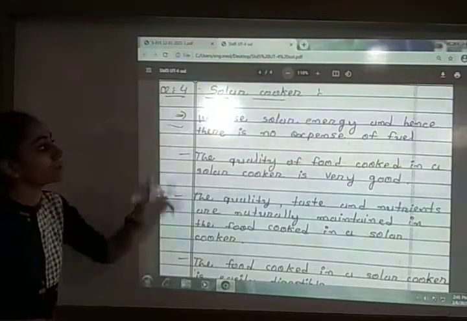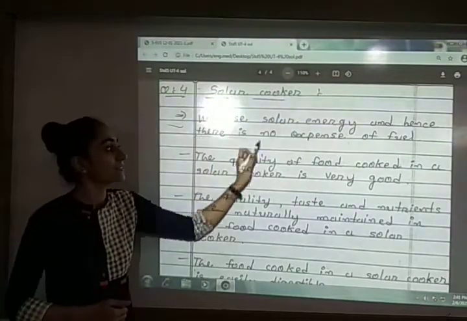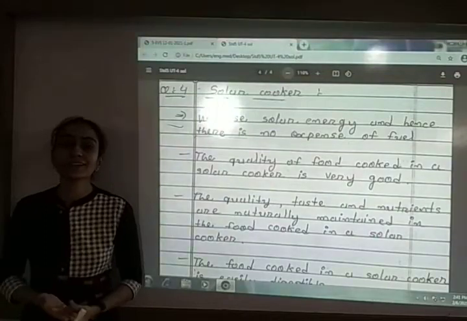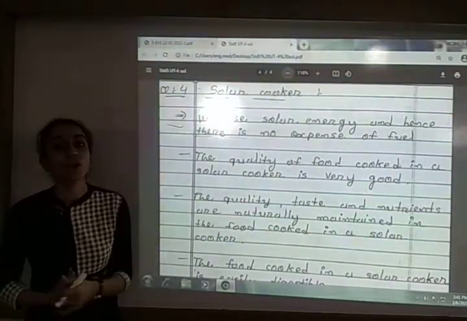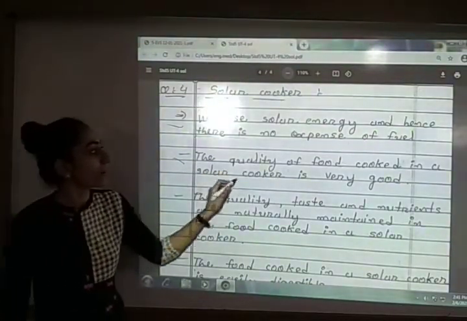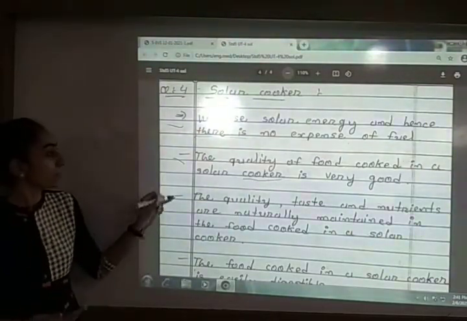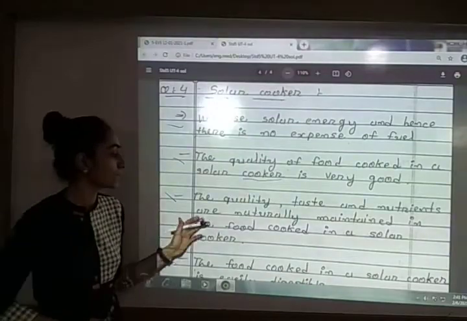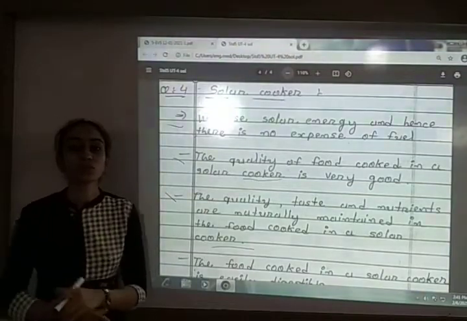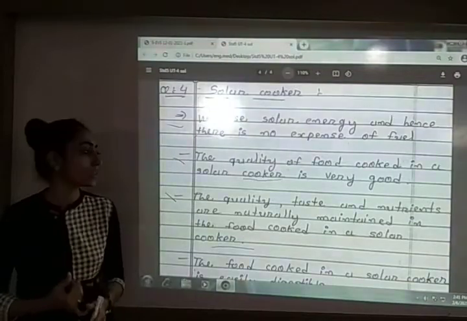The advantages of the solar cooker are: the first is that we use solar energy and hence there is no expense of fuel. In the solar cooker we are using solar energy which we get free of cost. Next, the quality of food cooked in the solar cooker is very good. Quality, taste and nutrients are naturally maintained in the food cooked in the solar cooker.